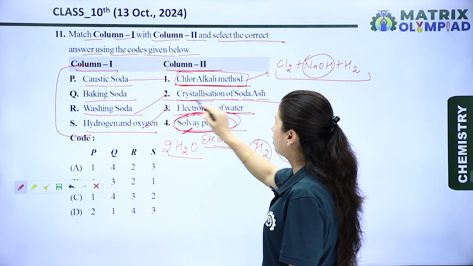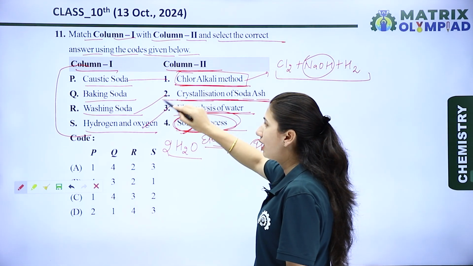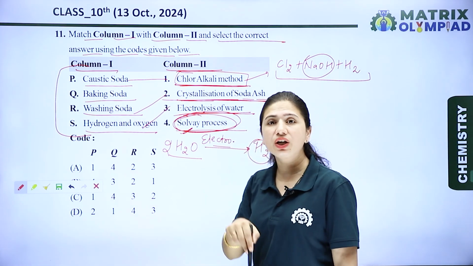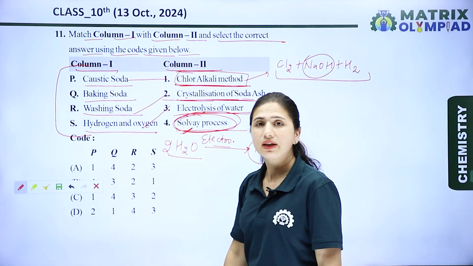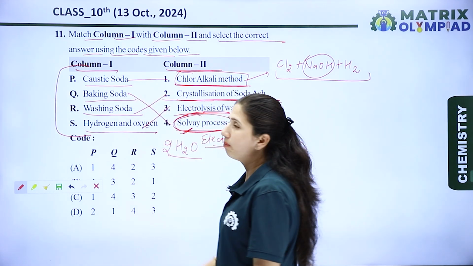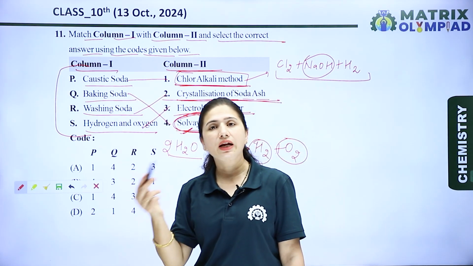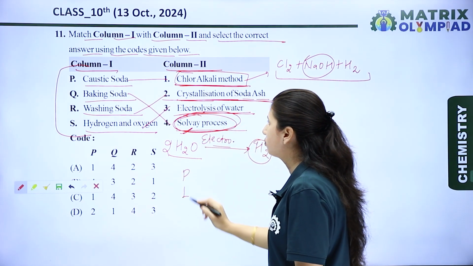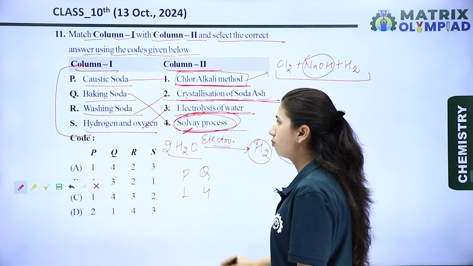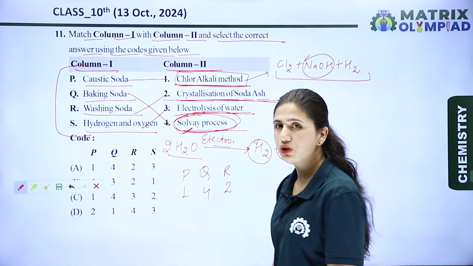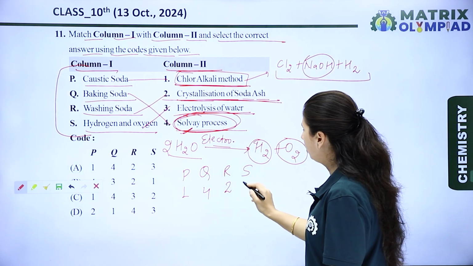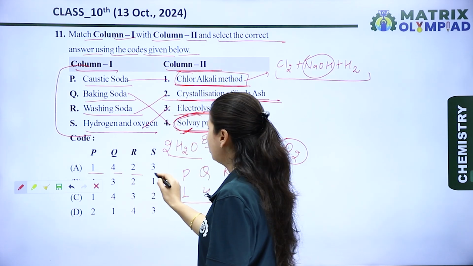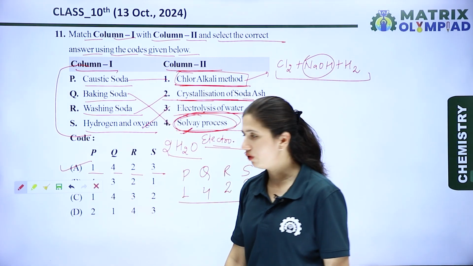But here in the second option, crystallization of soda ash is completely matched with washing soda. So the Solvay process initially makes baking soda. That's why we match the Solvay process with baking soda, and this baking soda finally converts into washing soda. Okay, so P matches with the first option, Q matches with the fourth option, R matches with the second option, and S matches with the third option. So 1, 4, 2, 3. It means A is the right option for this question.